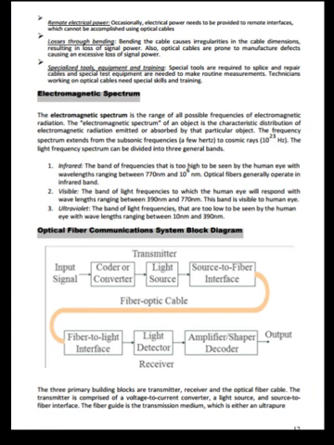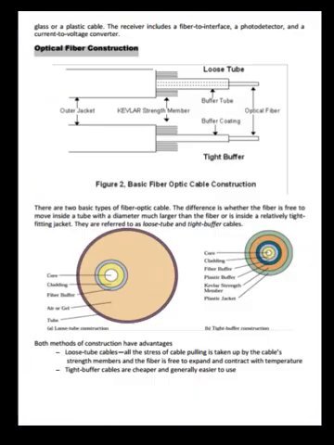See the figure here. The three primary building blocks are the transmitter, receiver, and optical fiber cable. The transmitter comprises a voltage to current converter, a light source, and a source to fiber interface. The fiber guide is the transmission medium, which is either an ultra pure glass or plastic cable. The receiver includes a fiber to detector interface, a photo detector, and a current to voltage converter.